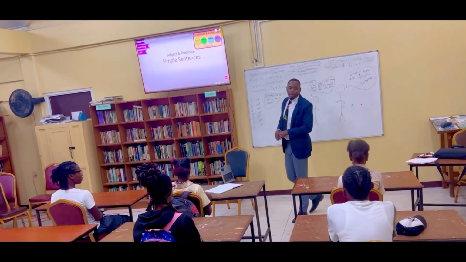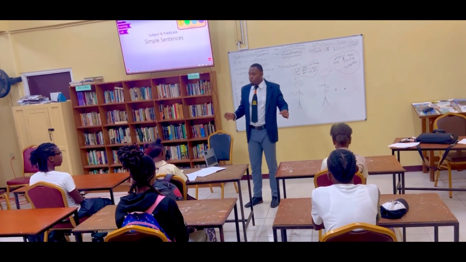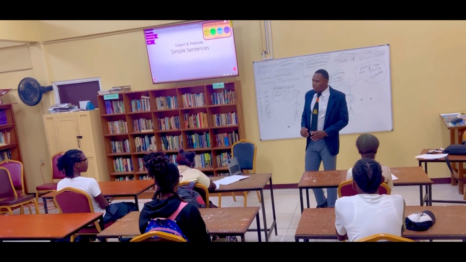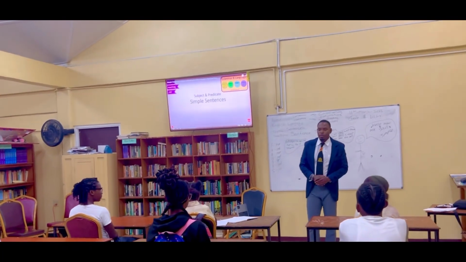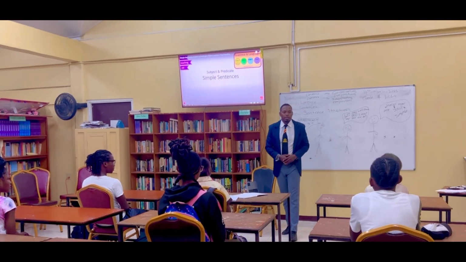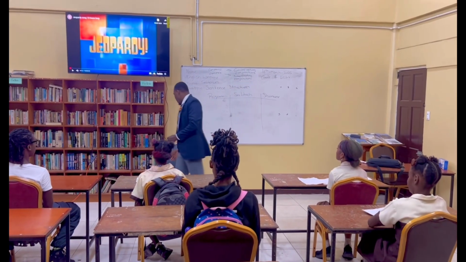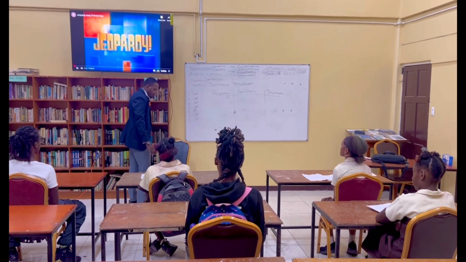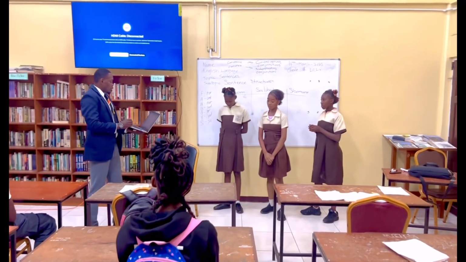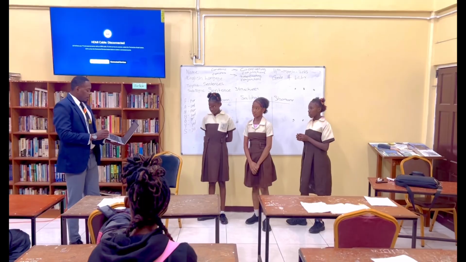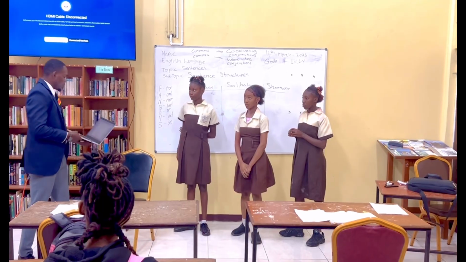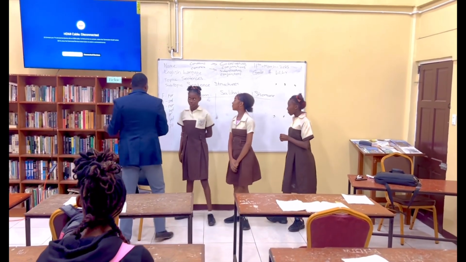So it's clear that everyone in the class could compose correctly complex sentences, compound sentences, and simple sentences. Are there any questions? Okay, so we're now going to go into our final activity of our class. Concluding activity, we're going to have a game of Jeopardy. A sentence is a group of organized words in a sequence to make sense. True or false? True, exactly. That's correct. So Ryan gets $100.